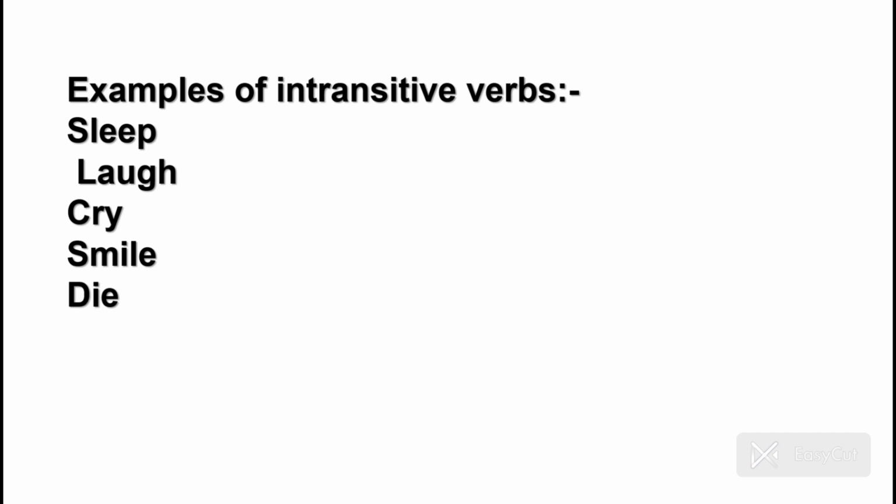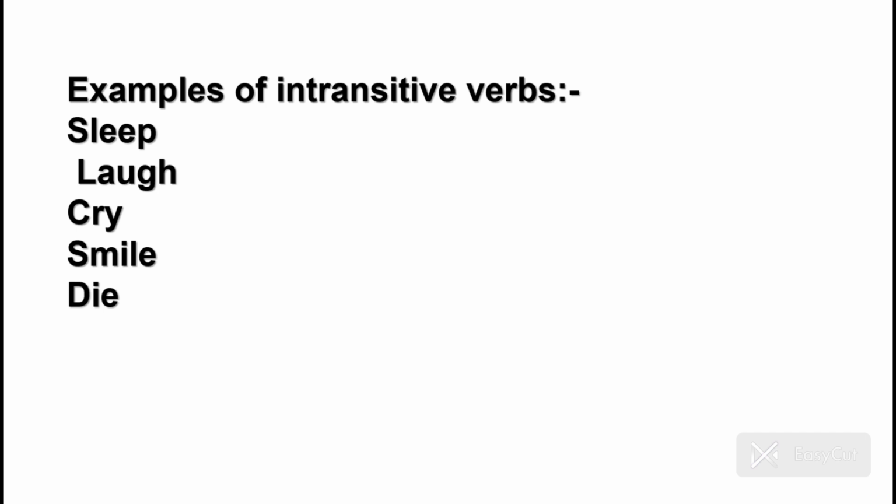Is it a complete sentence? Yes, it is a complete sentence. The girl cried. It is also a complete sentence. अब आप इस sentence में मुझे बताएं कि the girl cried. इसमें हमारे पास where is the object? I smile. She smiles.